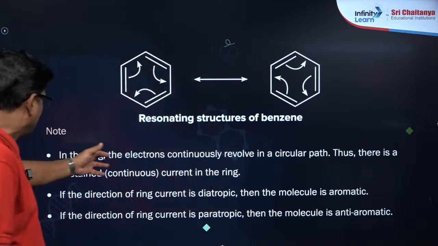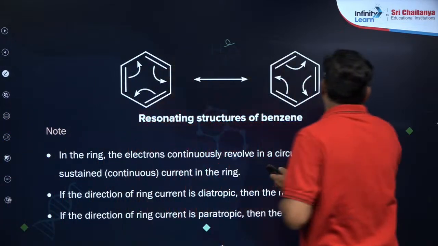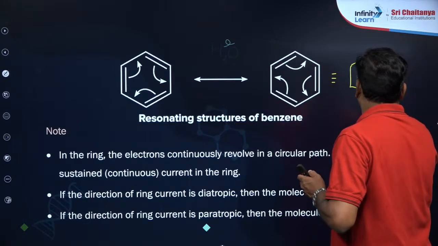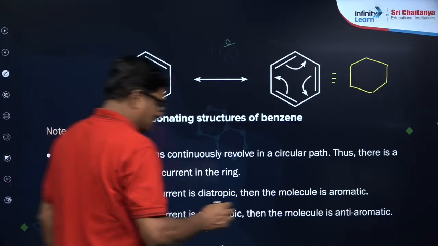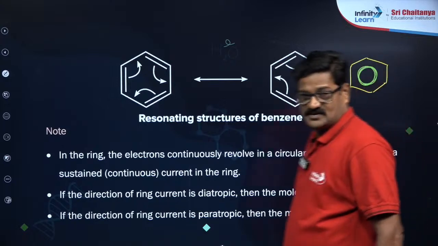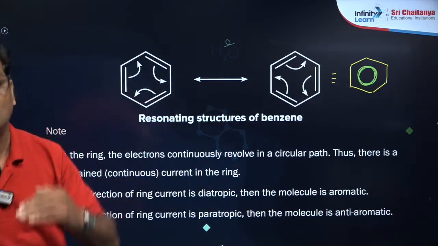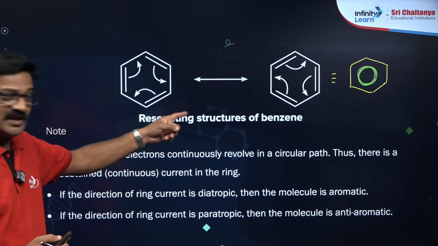In the ring, the electrons continuously revolve in a circular path. So the total hybrid of the resonance of benzene is given like this. So this is a delocalized pi electron system. Due to the delocalized pi electron system, it is not undergoing addition reaction, rather it undergoes substitution reaction.